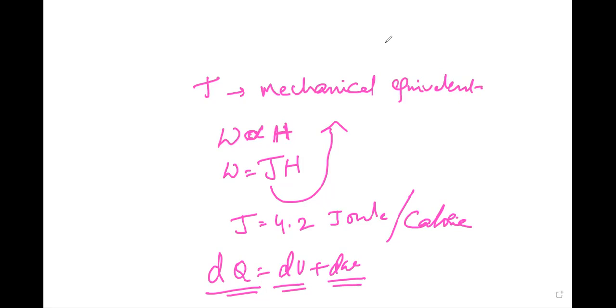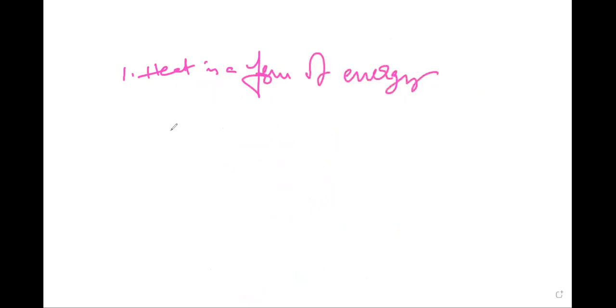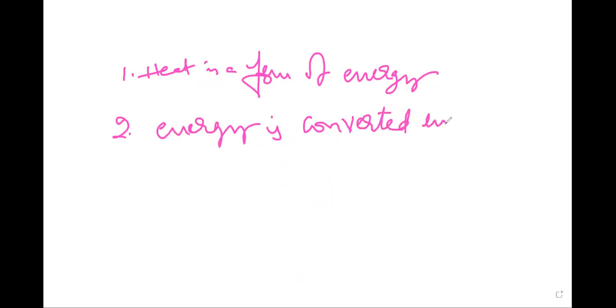Some of the significances of the first law of thermodynamics: first, heat is a form of energy, and energy can be converted from one form to another in a thermodynamic system.